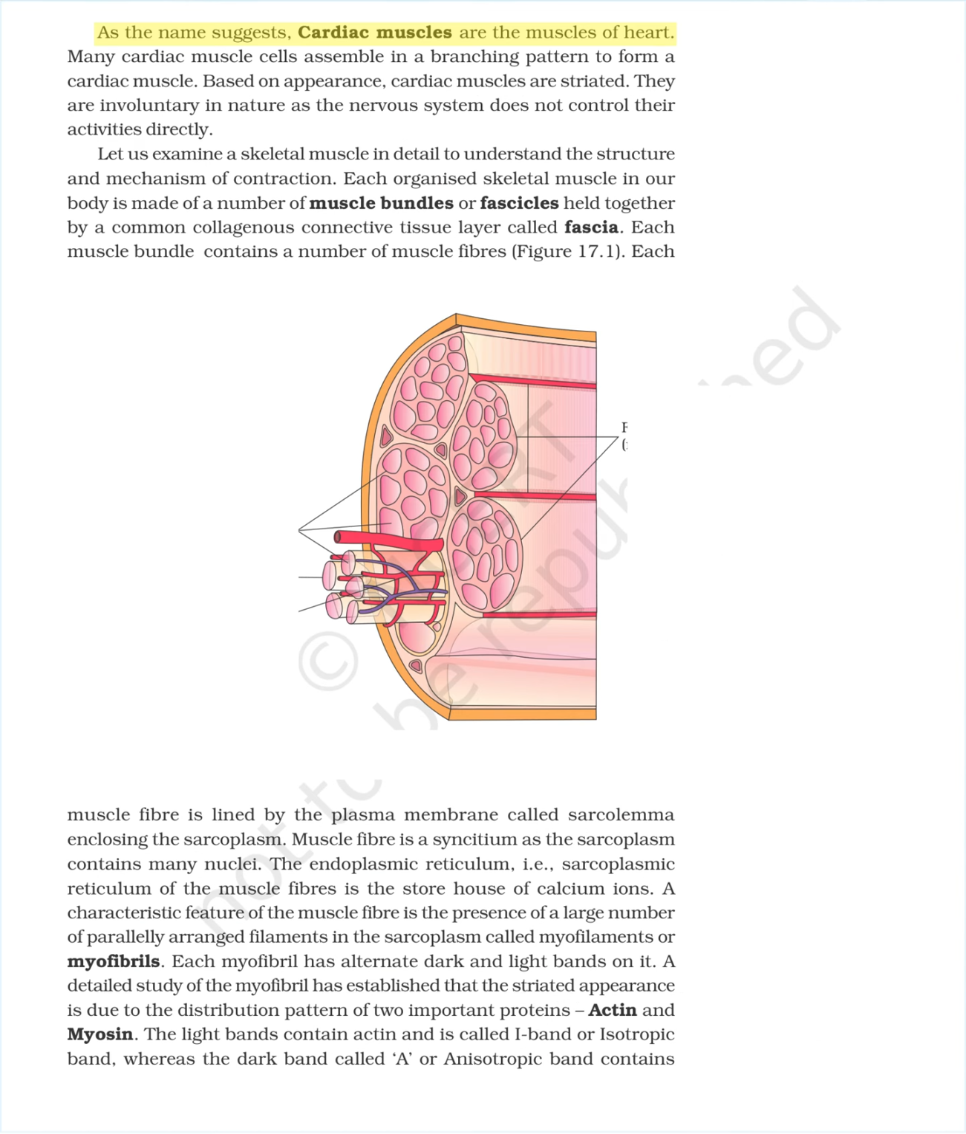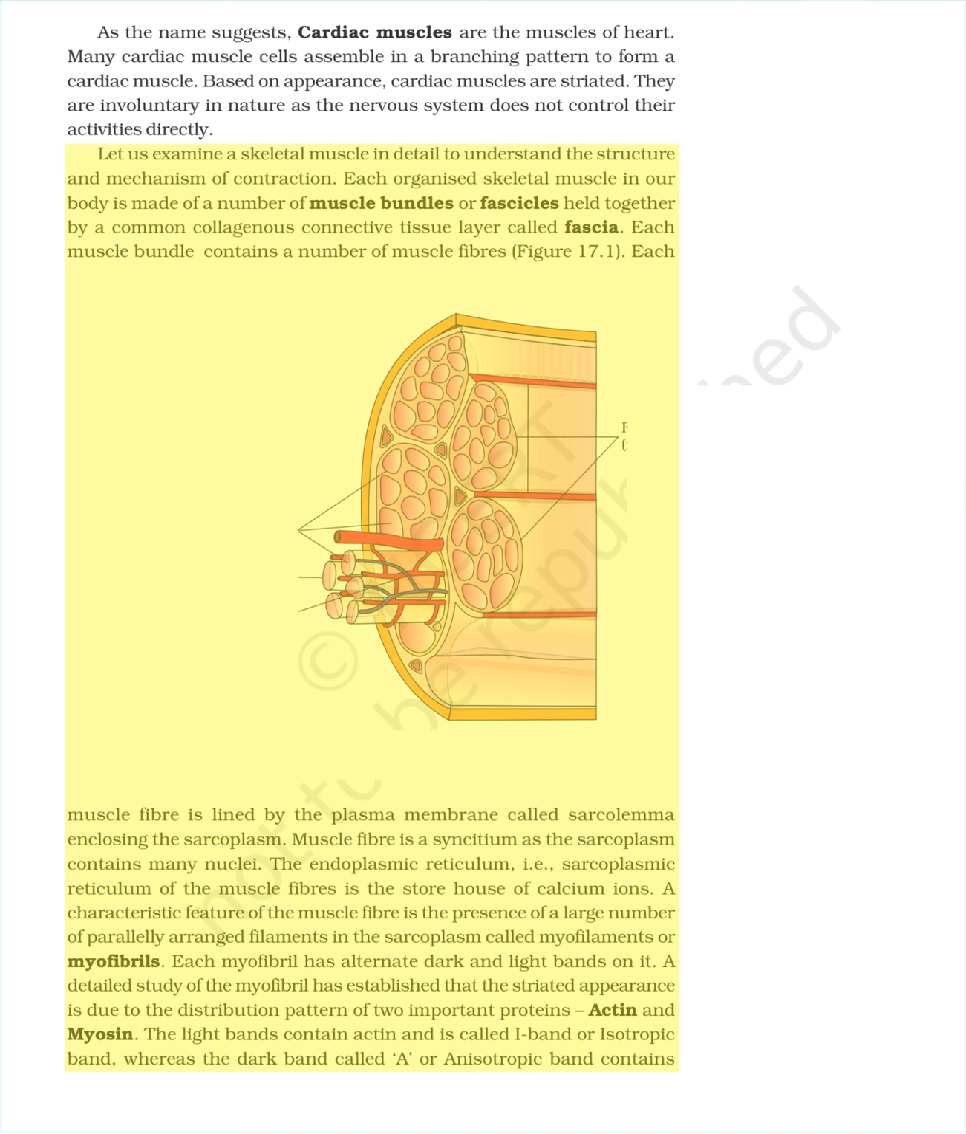As the name suggests, cardiac muscles are the muscles of heart. Many cardiac muscle cells assemble in a branching pattern to form a cardiac muscle. Based on appearance, cardiac muscles are striated. They are involuntary in nature as the nervous system does not control their activities directly.